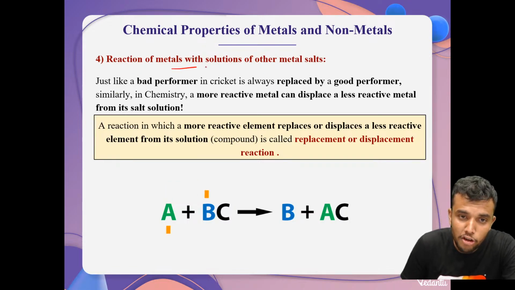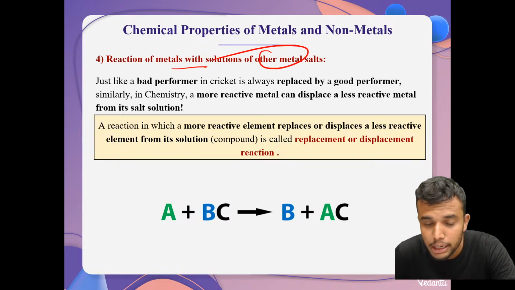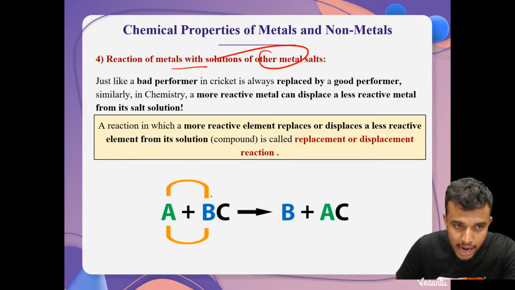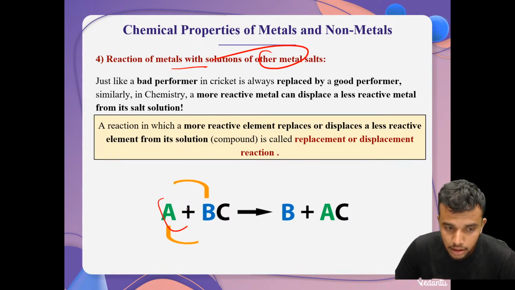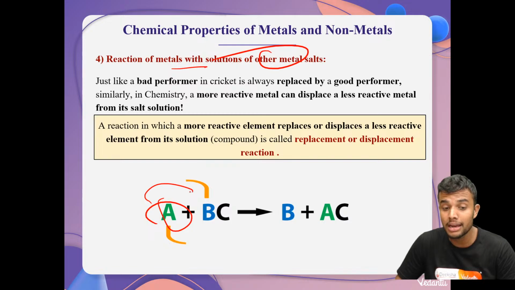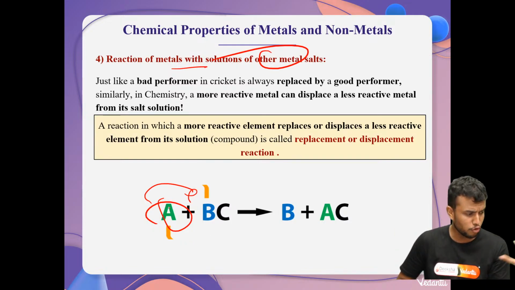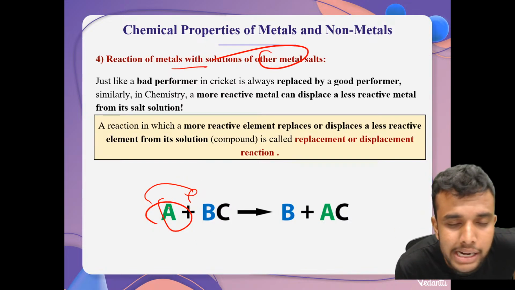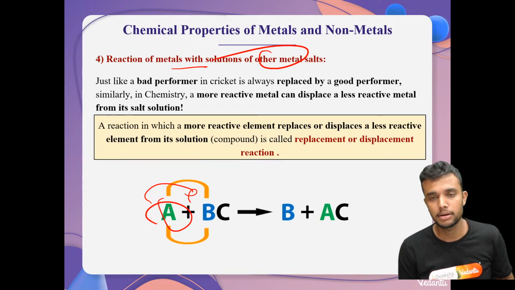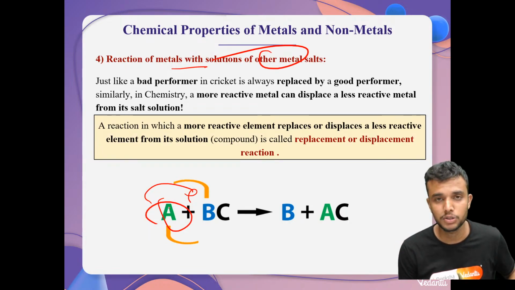And next one, reaction of metals with solutions of other metal salts. Very simple, a displacement reaction happens, students. We know, right, students? Whenever a metal is more reactive than another metal, it can easily replace it. For example, we have two students. One student named Suhas and another one, Krishu. He is my favorite student, right, students?